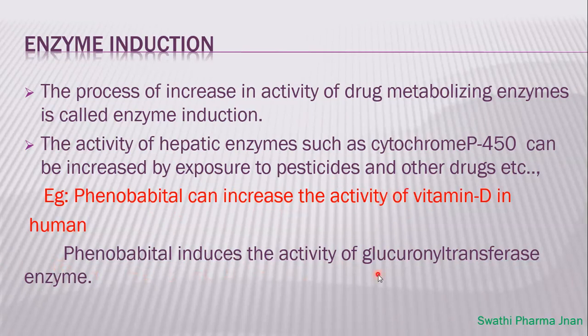Phenobarbital induces the activity of glucuronide transferase enzyme. So, this phenobarbital drug also induces the activity of glucuronide transferase enzyme, which is a hepatic enzyme required for the conjugation reaction.